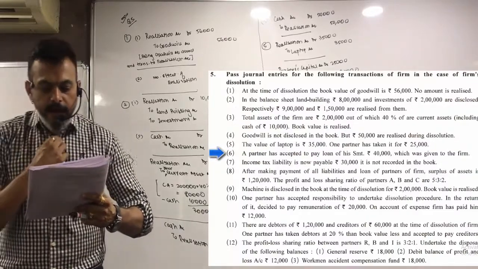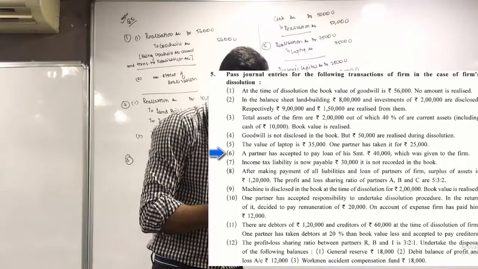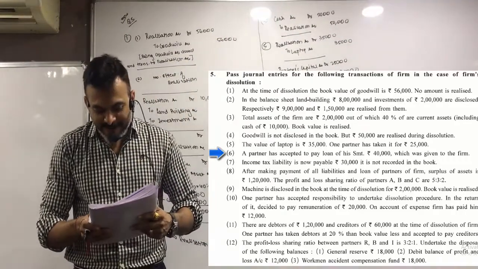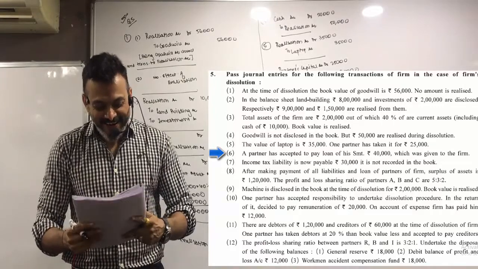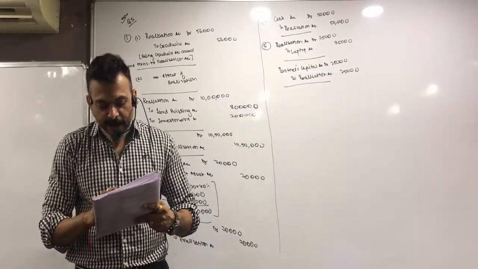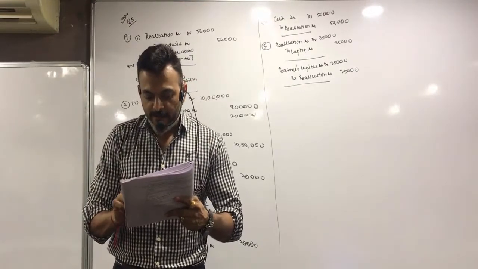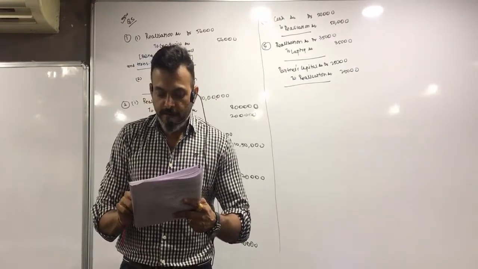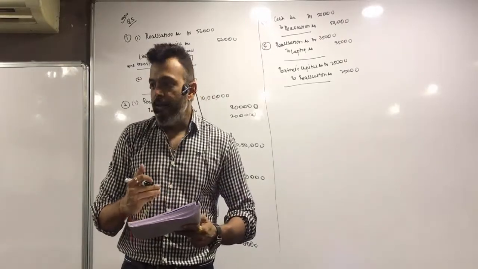6. A partner has accepted to pay the loan of his Srimati 40,000, which was given to the firm. So the loan was given to the firm, and the partner has accepted that liability.